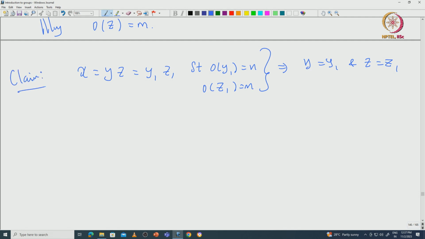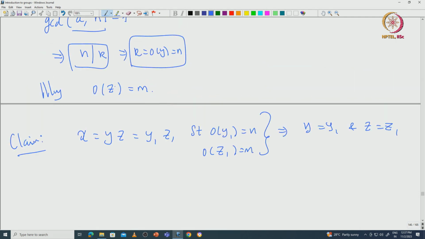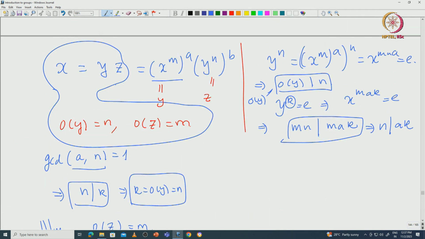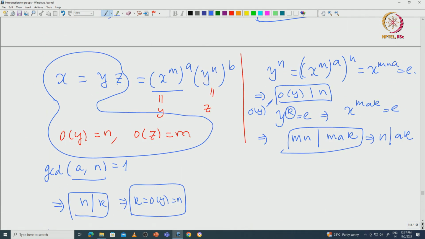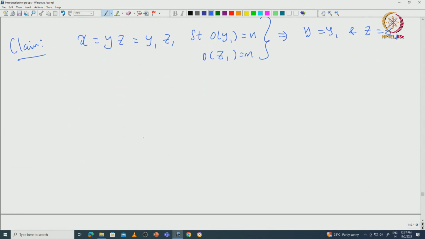So this is another claim. Basically, given x, we are saying that there exists a unique tuple y comma z such that x equals y z and the order of y equals n and the order of z is m. Okay, how to prove this? You can see that y z equal to y 1 z 1 implies y 1 inverse y equals z 1 z inverse, sorry, z 1 inverse z.